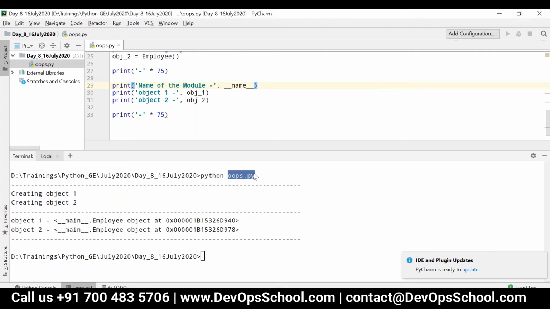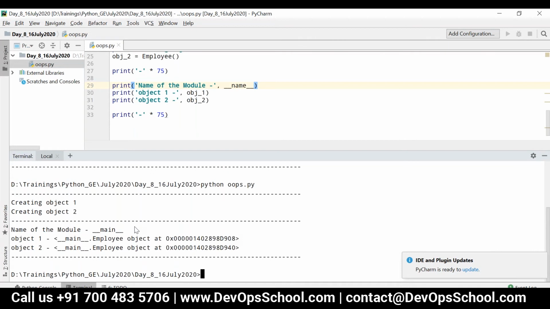Okay, so we have seen one variable called __doc__, which is used to print the document string, right? Similarly, we have something called __name__, which is used to display the name of the module. Now you can see the output. The name of the module is __main__, and then the object1 reference and object2 reference.